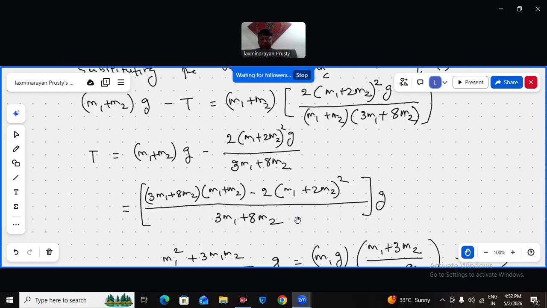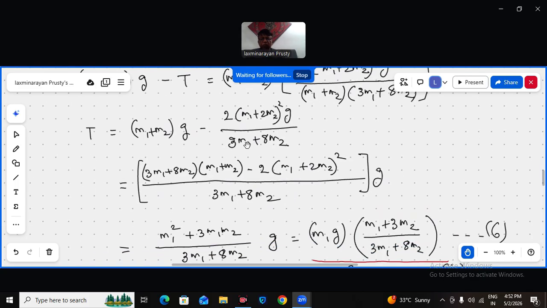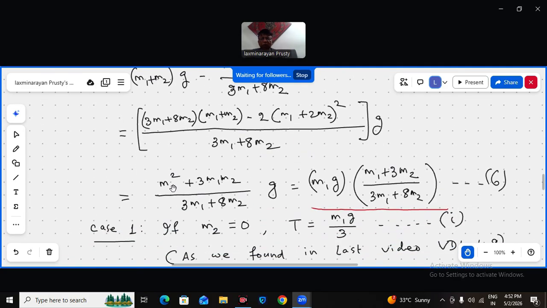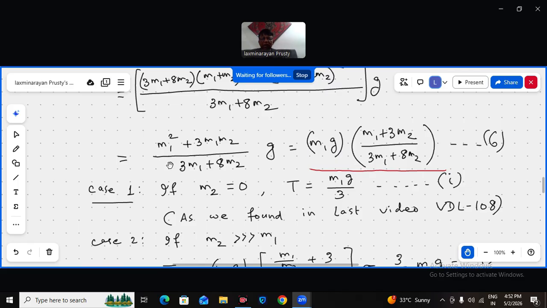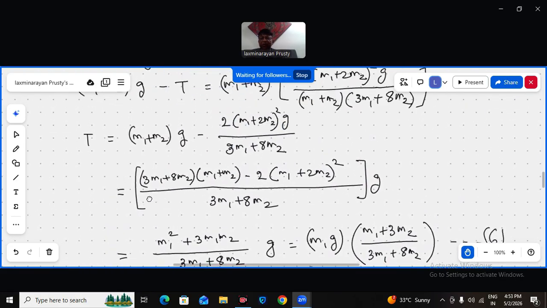इसको सब्ट्रैक्ट करो, G कॉमन ले लो. सब्ट्रैक्ट करने से ये आएगा: (M1 plus M2) into (3 M1 plus 8 M2) minus this, divided by (3 M1 plus 8 M2). That will give you (M1 square plus 3 M1 M2) by (3 M1 plus 8 M2) G. और M1 G कॉमन ले लो. That will be M1 G into (M1 plus 3M2) by (3M1 plus 8M2). ये इक्वेशन 6 है, ये T का वैल्यू.